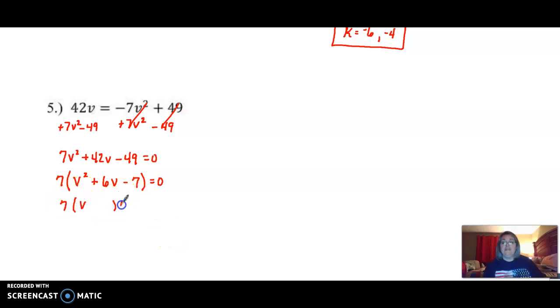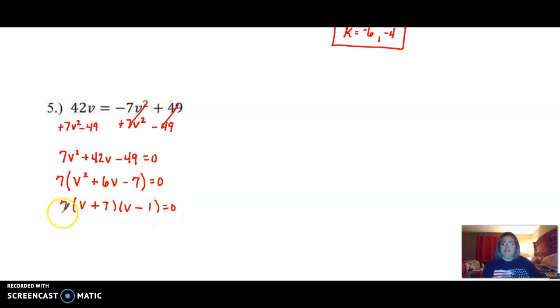So v and v. Factors of 7, that will give me 6. Well, I only have 1 option for 7, which is 7 and 1. To get a positive 6, but I want a -7 here. A positive 6 and a -7. So my 7 needs to be plus, and my 1 needs to be minus, so that when I add them, I get a positive 6, and when I multiply them, I get a -7.